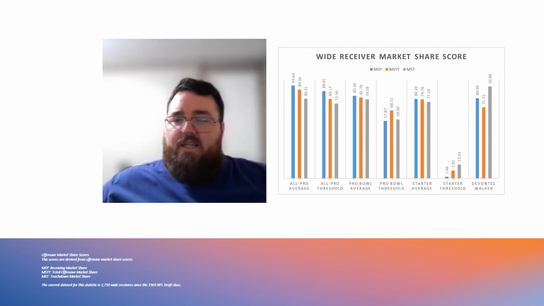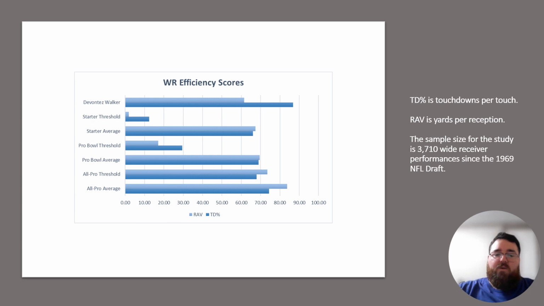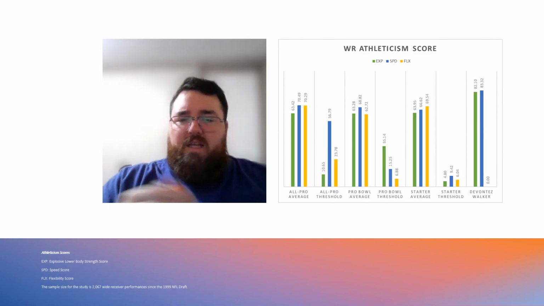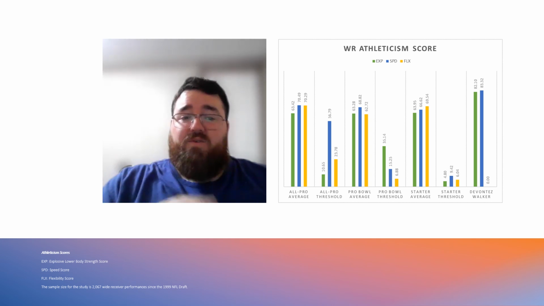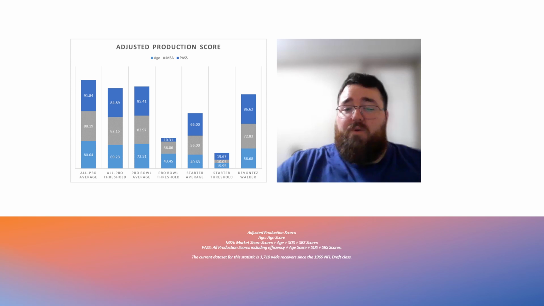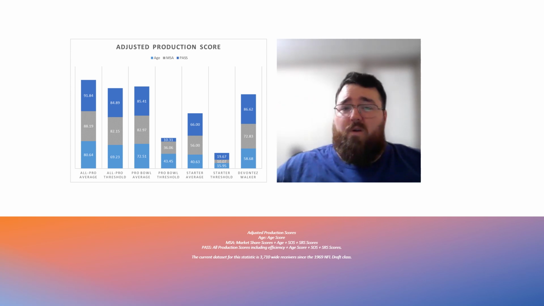Looking at his production data, good production, as you can see here, based on his market share data. Looking at his efficiency scores, he also had good efficiency. Yards per reception was more in the 60 percentile area, but still decent efficiency overall. Looking at his athleticism traits, he was 80 percentile in terms of explosiveness and speed for his size. Those are great traits to have. And when you get to his adjusted production traits, he's closer to a starter than an All-Pro or Pro Bowl player, but he's still a good, solid overall profile. So again, he has the athleticism traits you're looking for. He has the adjusted production traits you're looking for, and that is why he is number 8 on this list.